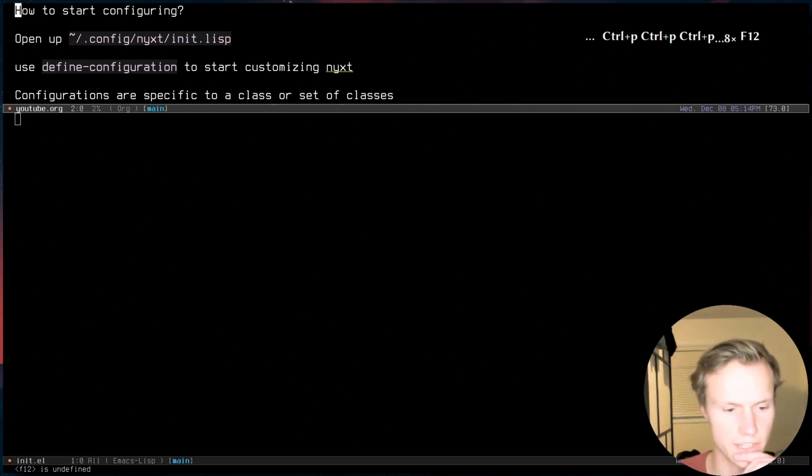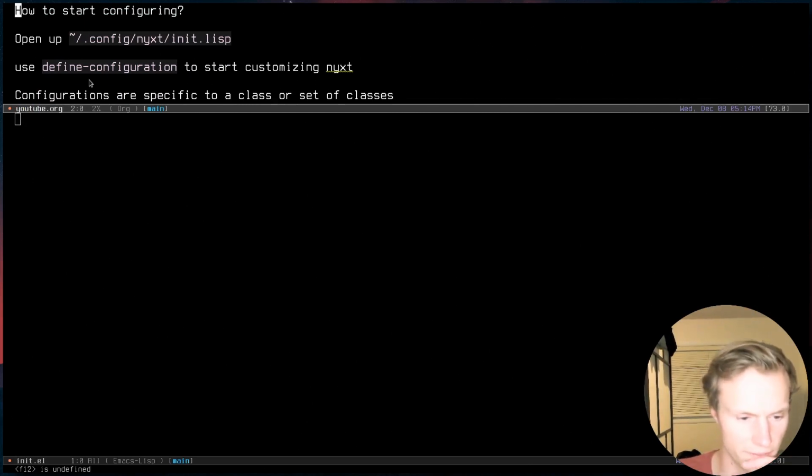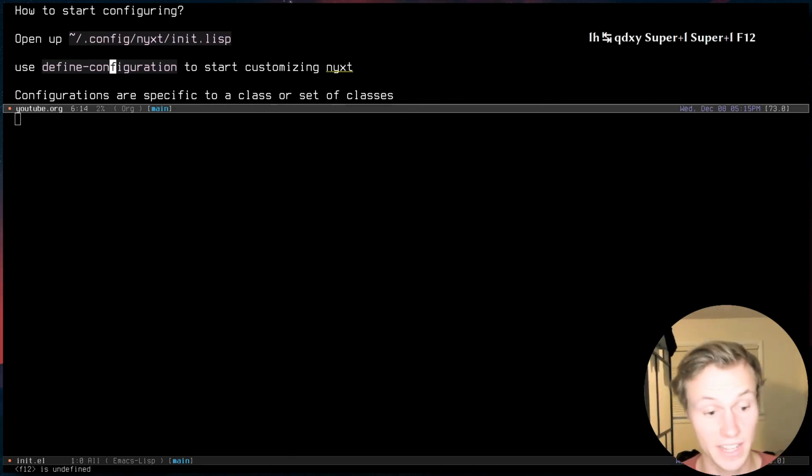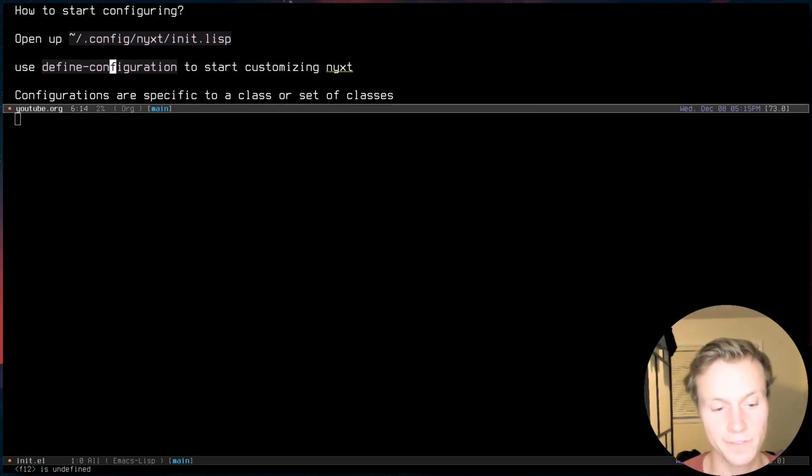Now to configure Nyxt, you'll see that we use the keyword define configuration up here. So this basically allows us to define a configuration, and this configuration is specific to a class or a set of classes. Now, probably the biggest thing that actually scares people away is this idea of using a class. If you guys aren't used to object-oriented programming, don't worry about it too much, because Common Lisp has its own sort of object system. It's inspired by things like Smalltalk, so it's very different from other object systems, but don't worry about it too much. We'll kind of explain how you guys can get started with it, and once you kind of get an idea of how things work, it'll make a lot more sense.